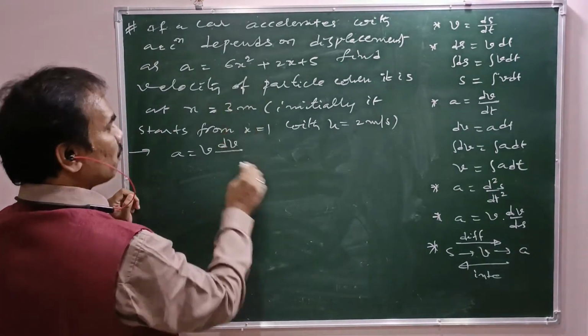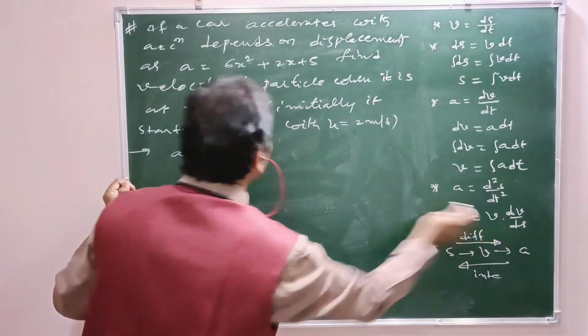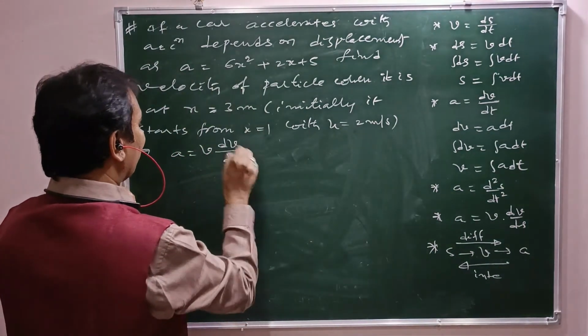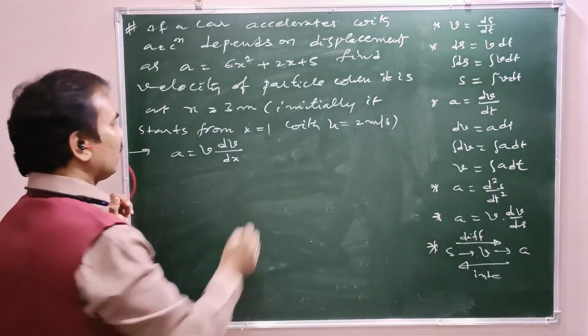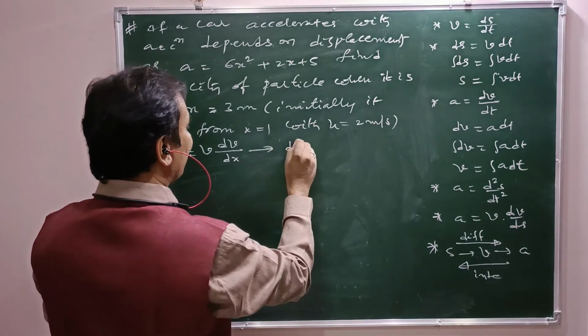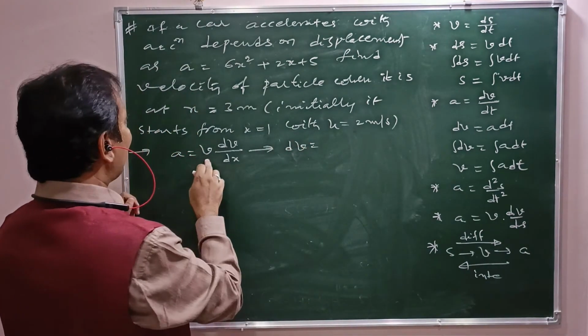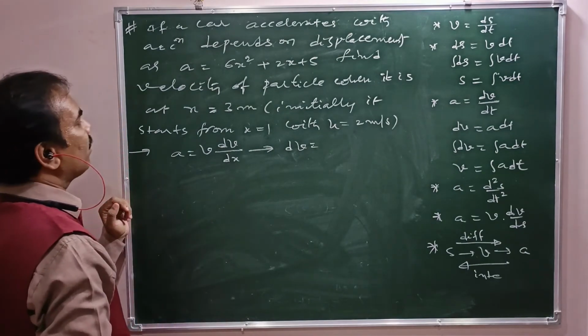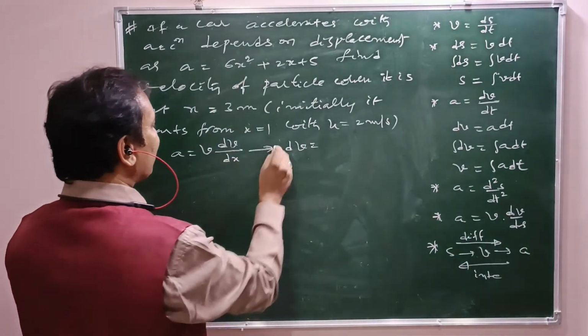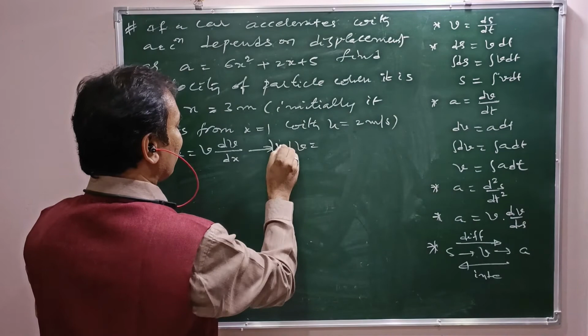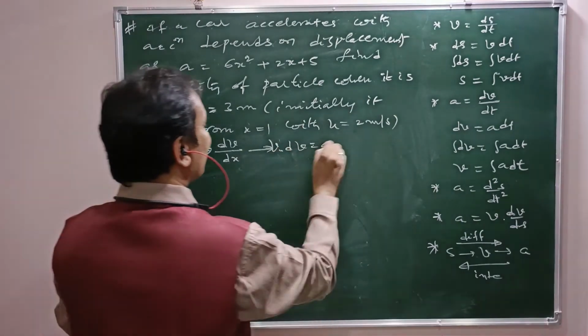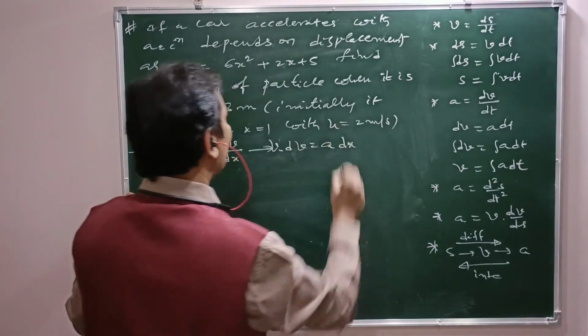Here x is given, so change s by writing x. A equal to v into dv by dx. So v into dv equal to a into dx.